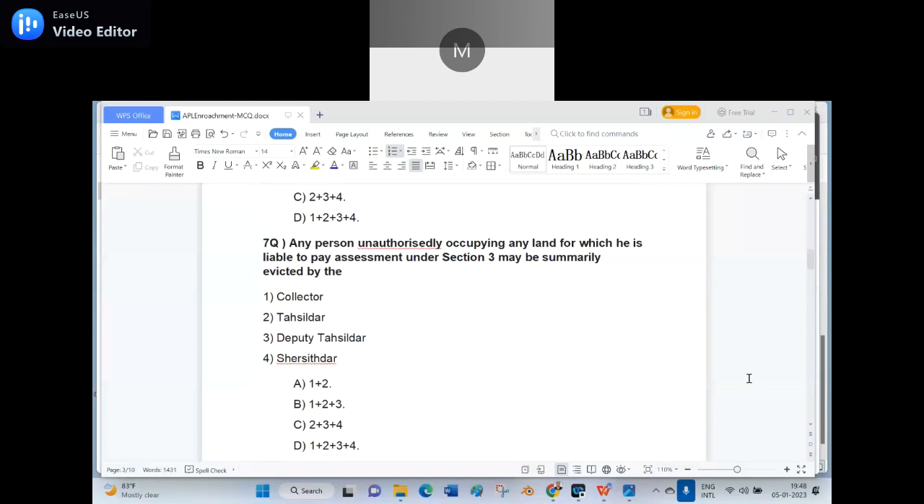Sir, option A, 1 plus 2. Wrong. It seems that you did not read the sections. Second option. Option B, sir, 1 plus 2 plus 3. Option B, 1 plus 2 plus 3, is the right answer. There is no such wording as Sharistedar. Sharistedar is nothing but superintendent.